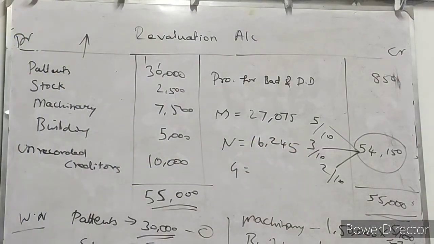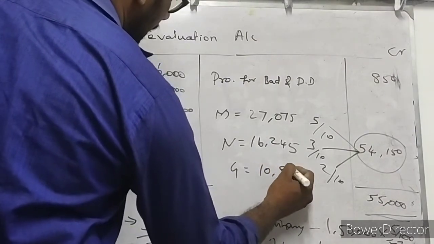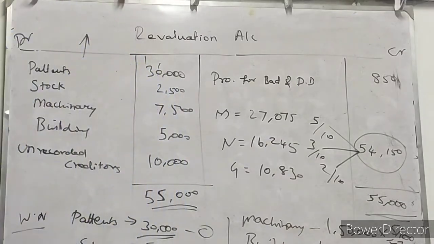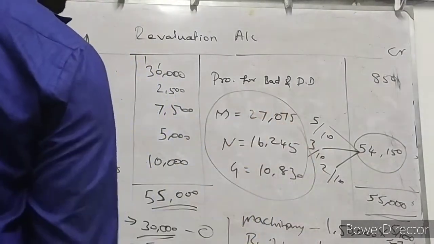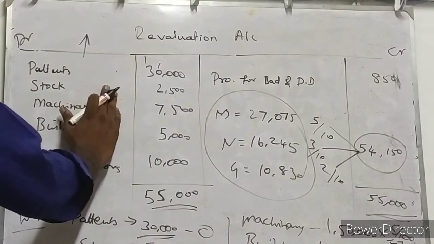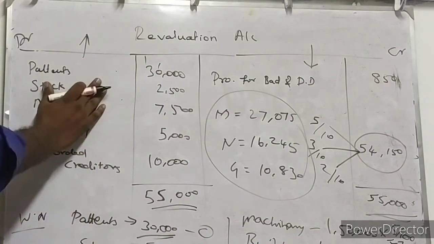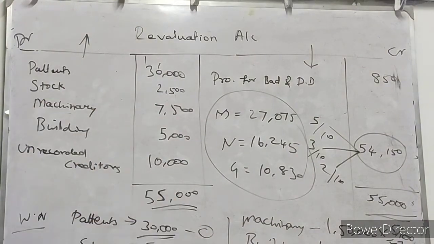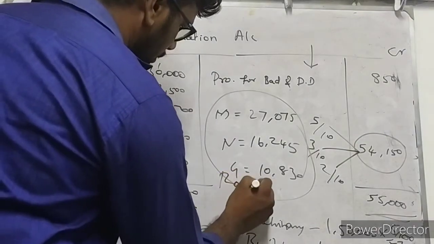And for partner G, 10,830 rupees. So this is their share of the revaluation loss, because the debit side is in excess of the credit side. Debit is for liability, so liability is in excess of assets. So it is a revaluation loss.